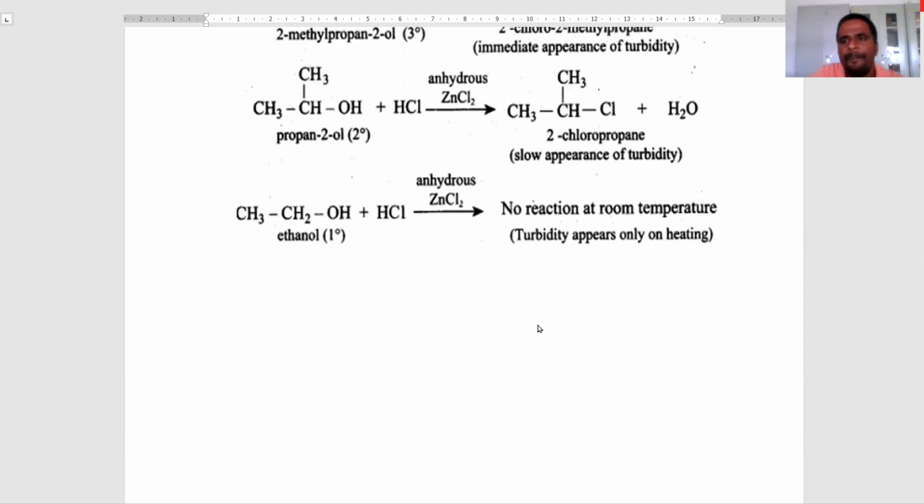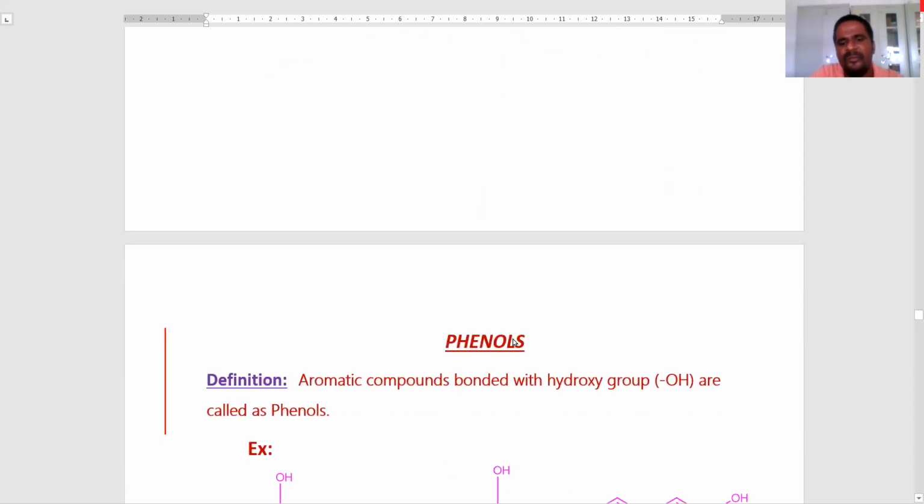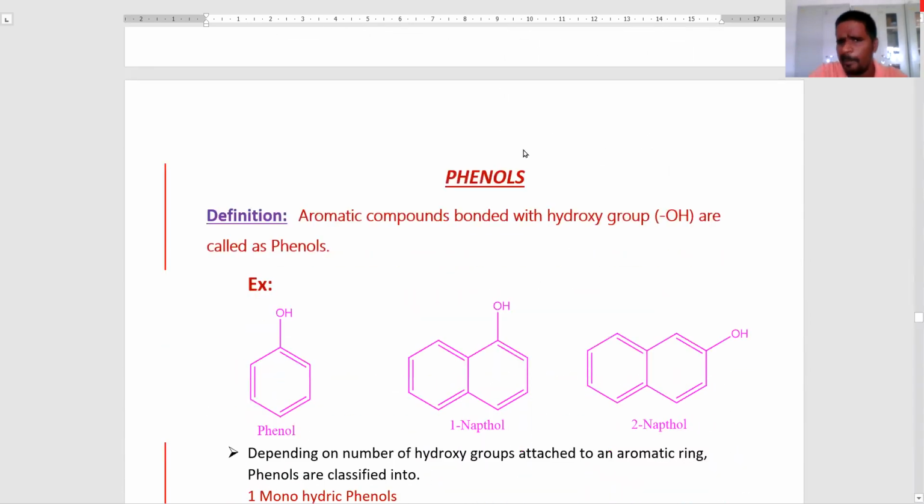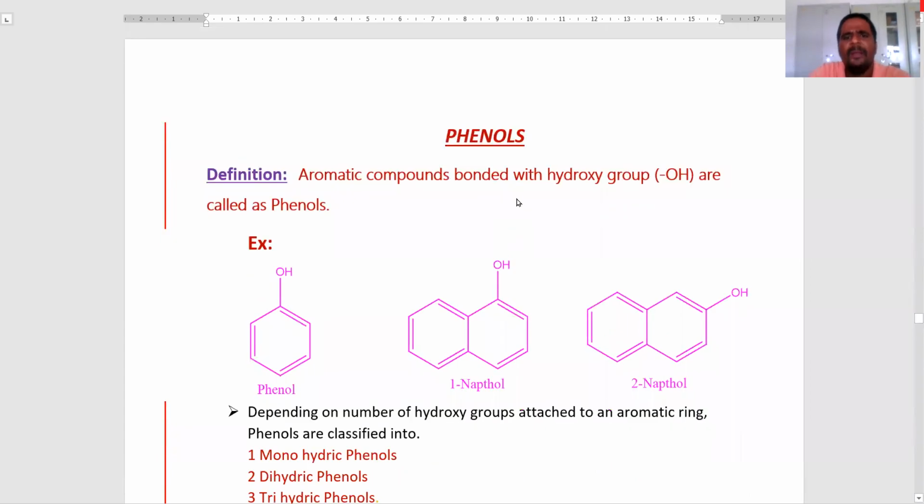Next we come to the second part of the hydroxy compounds, that is phenols. Now we see what phenols are, or how to define phenols. Aromatic compounds bonded with a hydroxy group are called phenols.